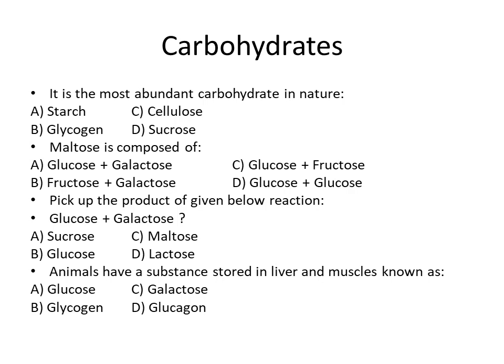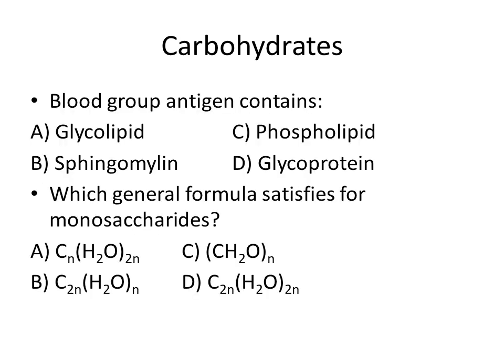In the next MCQ: animals have a substance stored in liver and muscles known as. So this specific substance is glycogen, and it is also stored in some cyanobacteria, bacteria, and as well in some fungi. Next, blood group antigen contains what? Glycolipids, phospholipids, sphingomyelin, and glycoprotein. So antigen is mainly composed of glycoprotein. So the right answer is D.